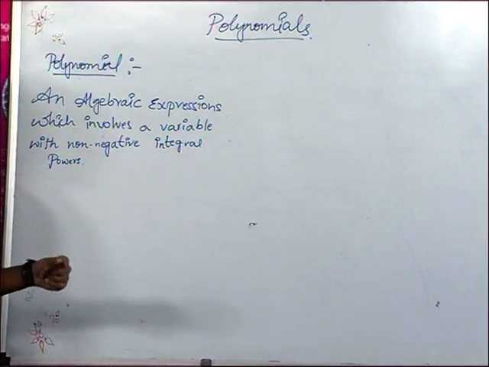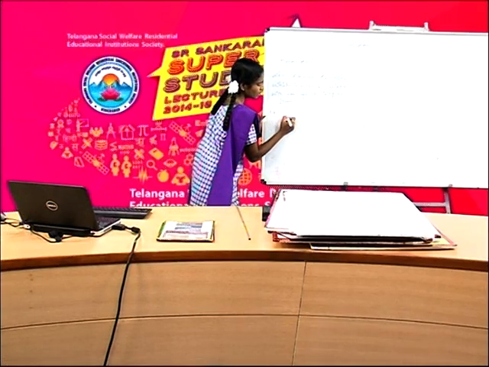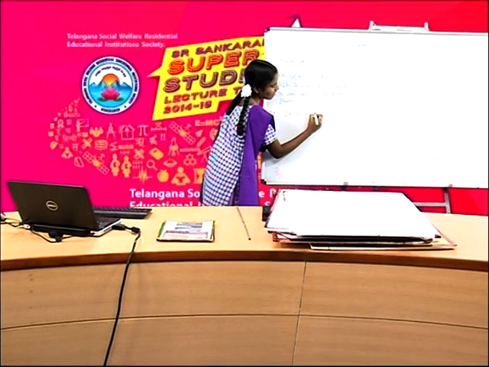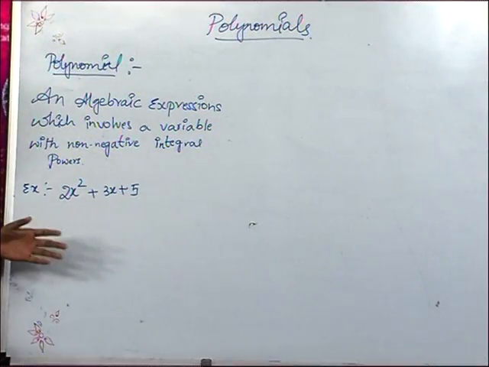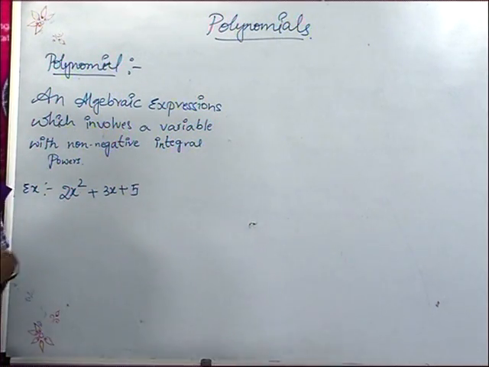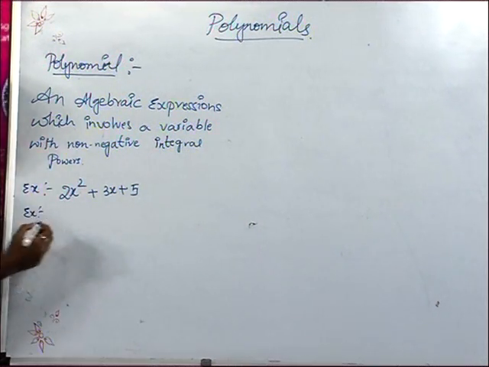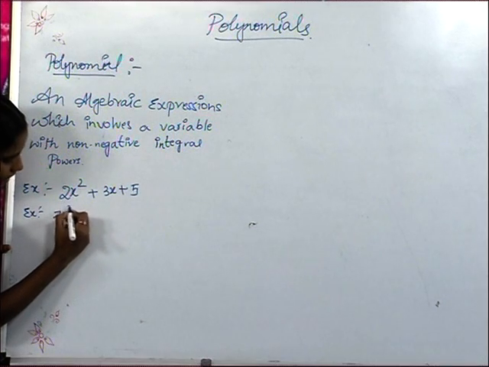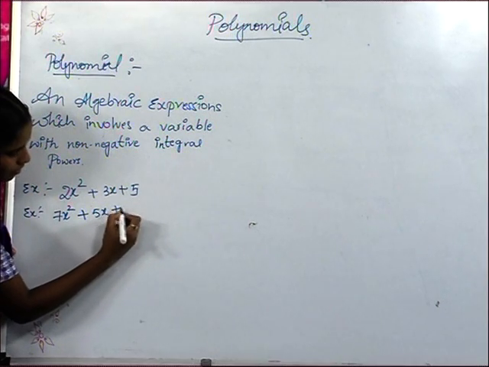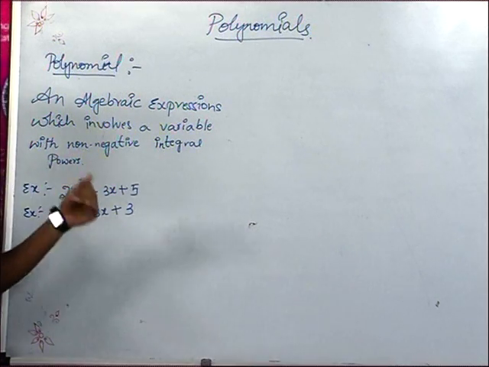For example of polynomial, here 2x square plus 3x plus 7 plus 5. It is an example of polynomial. Friends, and we can take another example like 7x square plus 5x plus 3. It is also one example of polynomials.